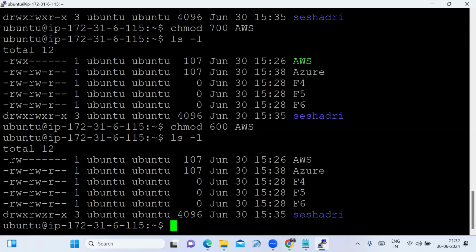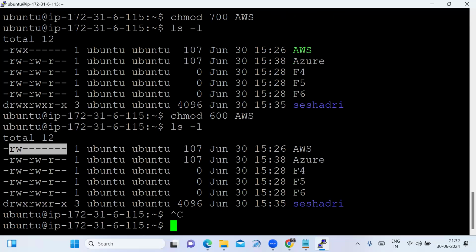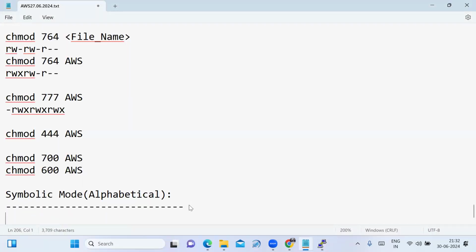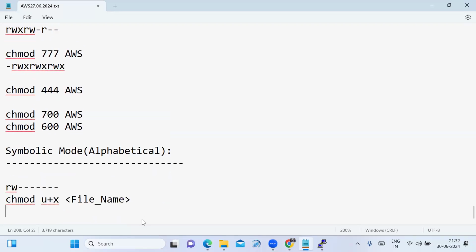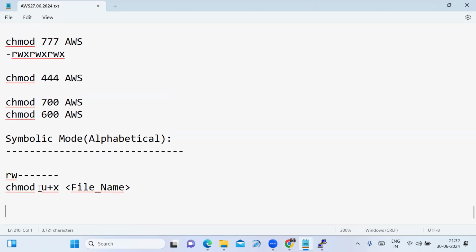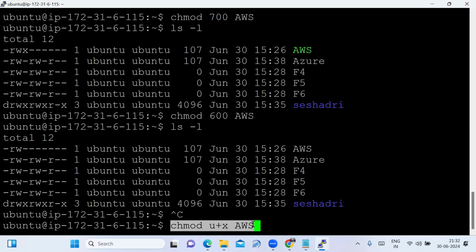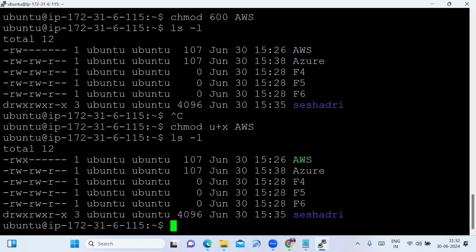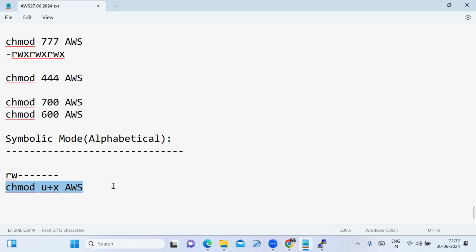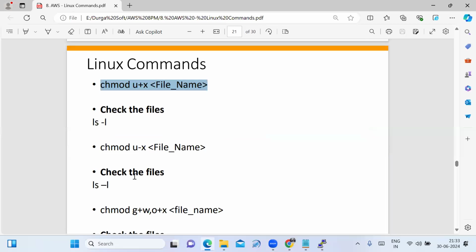See that. Before that, I am typing ls -l for this AWS file. Those are the file permissions. Now I want to change the file permission. chmod, owner, I am adding execute permission to the AWS file, using the symbolic mode. Now see, I am checking with ls -l. We have to observe that I changed the file permission using the alphabetical mode. Similarly, if you want to remove, I can also change it.